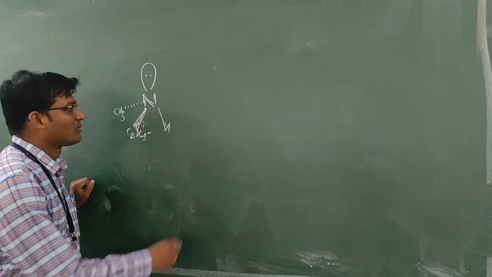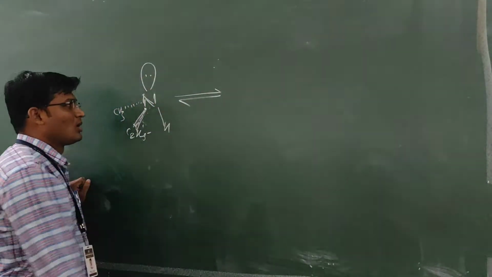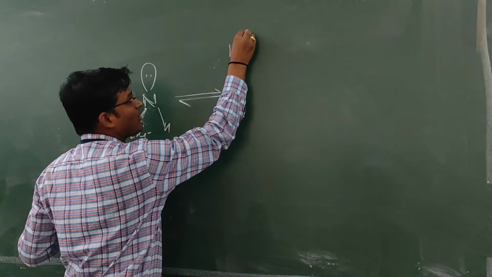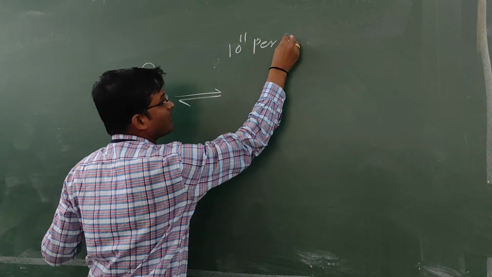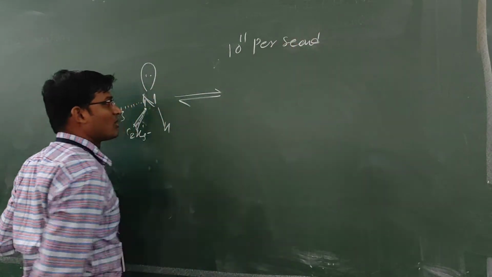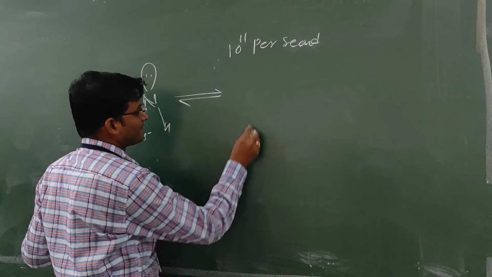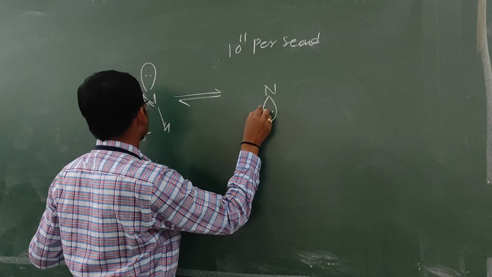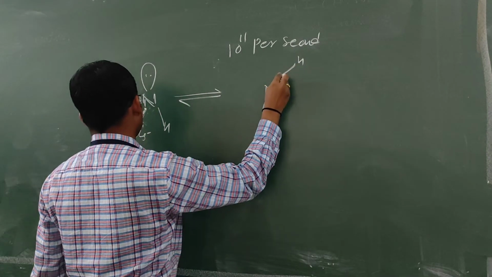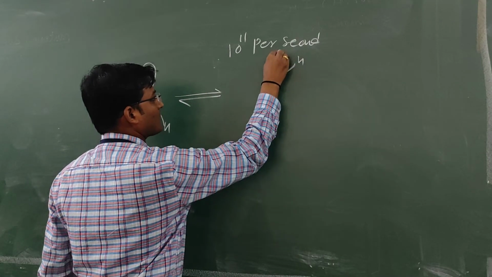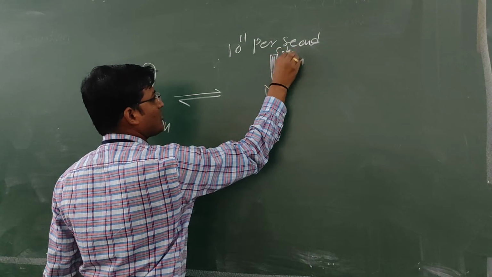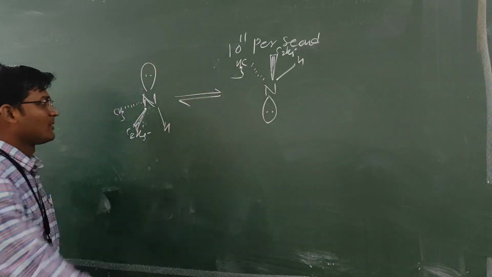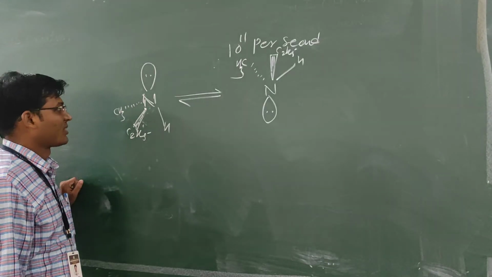The fluctuation rate of this lone pair is near 10 raised to power 11 per second, with H, C2H5 and CH3. That is continuous fluctuation.